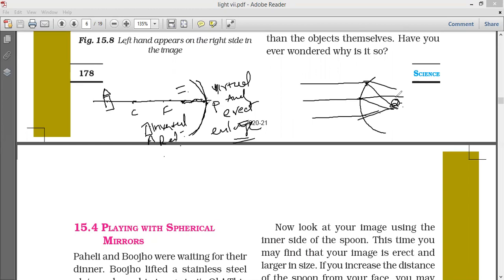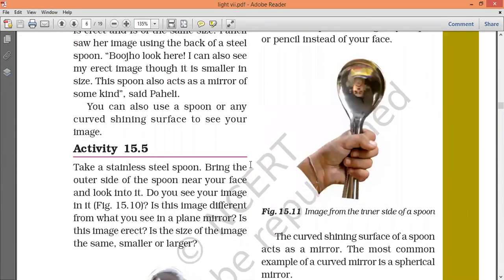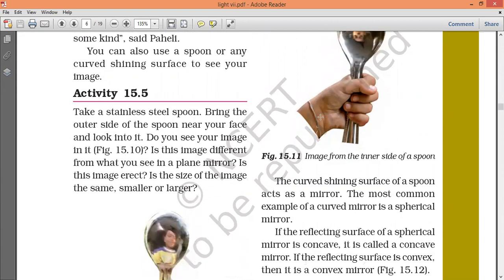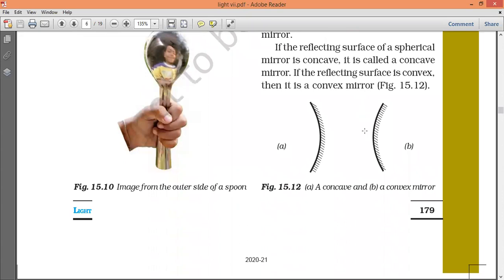That we will see. What is convex? Suppose there is a teaspoon, the outer side is bulged. This is called convex. If you are seeing inside the spoon, it is concave. This is concave, this is convex.